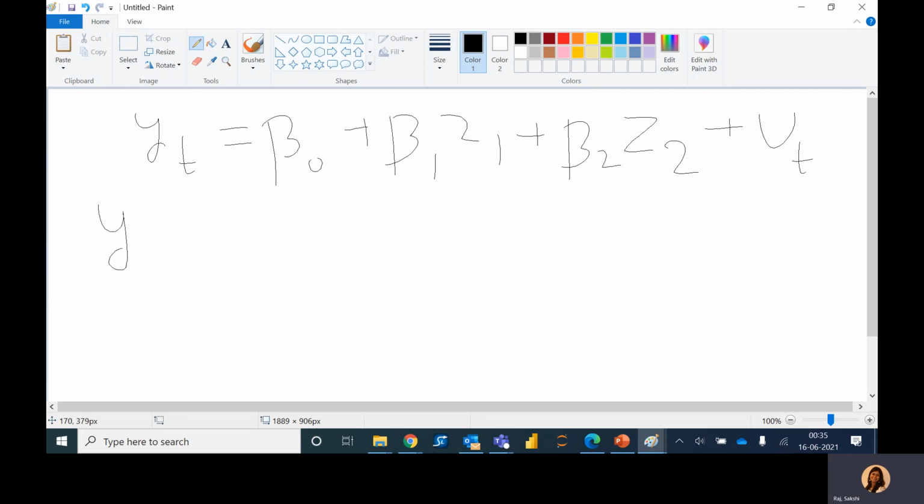It can be shown as yt equal to alpha naught plus beta naught z1t. Now there are lagged effects of z1, so another term would be z1t minus 1 and so on, plus error term.